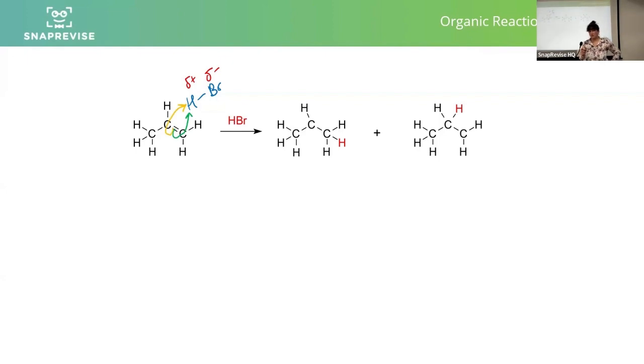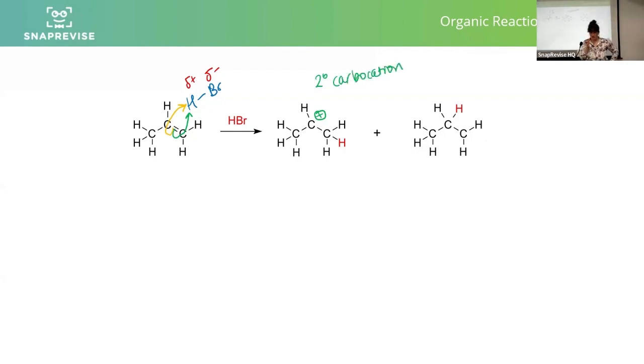That's going to form a different carbocation, because if we attack via the, and I'm going to make sure I get it the right way, the green route, let's go via the green route, we end up with a carbocation where the hydrogen has attached itself to the end carbon. So we end up with a carbocation where the charge is on the central carbon. That central carbon has got 2 alkyl groups attached to it. That makes it a secondary carbocation.